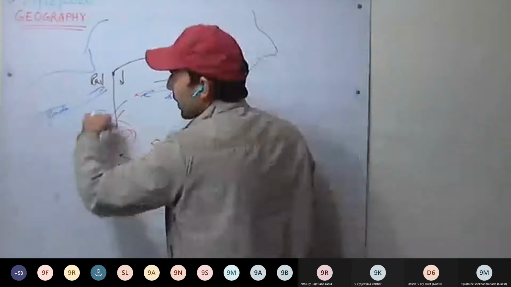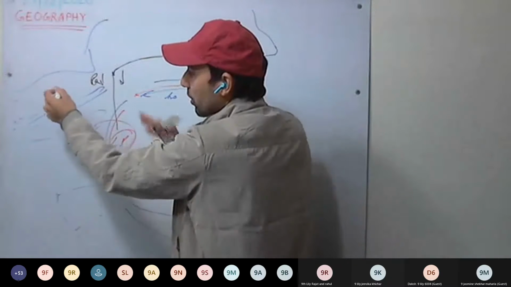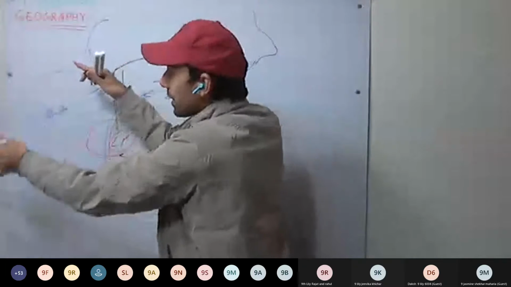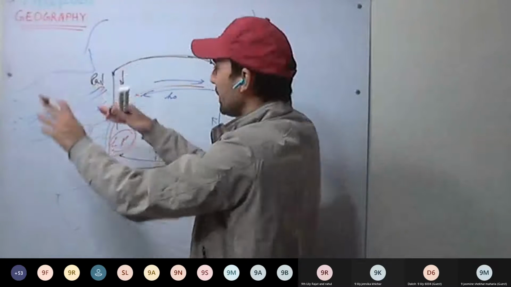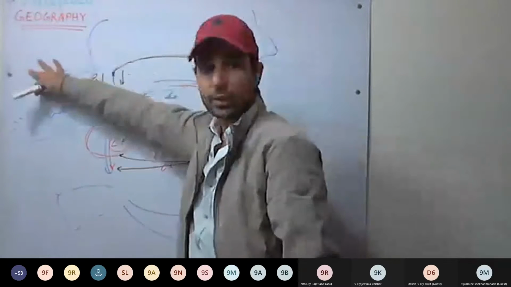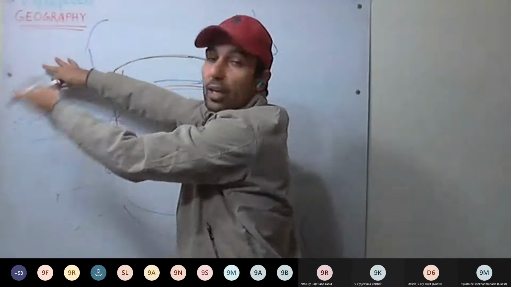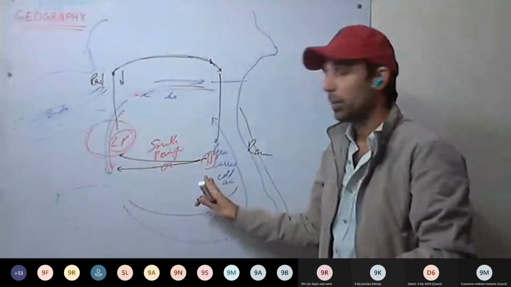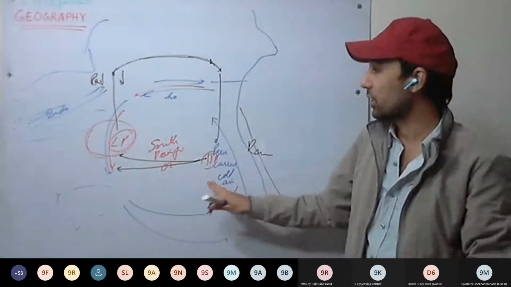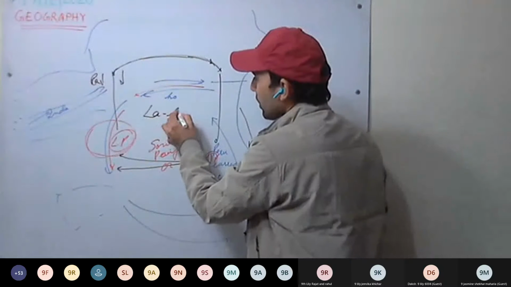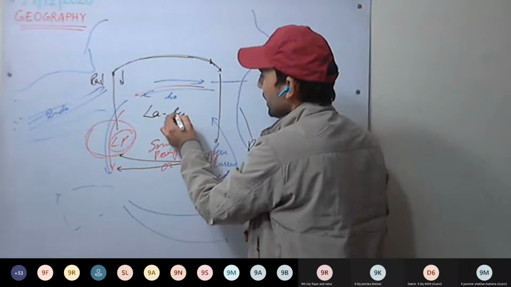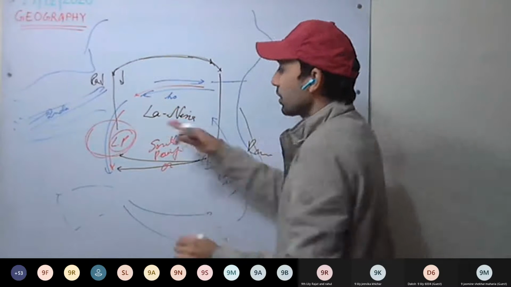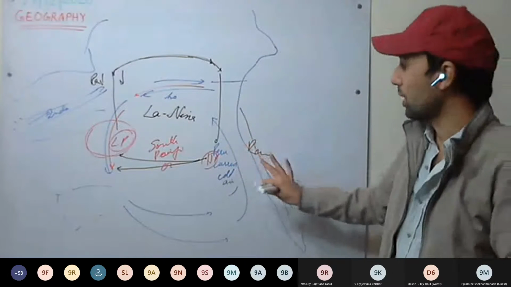So low pressure develops here. As low pressure develops here, the monsoon winds from the Arabian Sea will be more attracted. We'll be discussing that one. If there is low pressure here, more winds will be attracted, and we'll be having a strong monsoon. Okay, this is the normal condition. This is called La Nina. This is the normal condition.